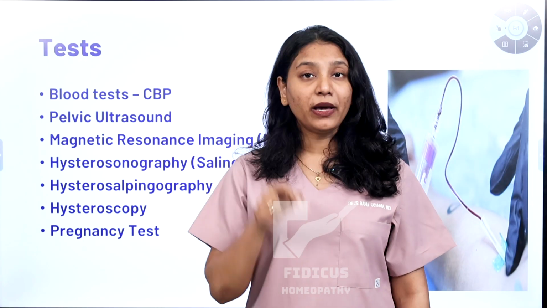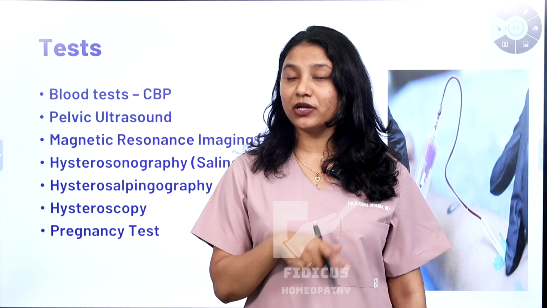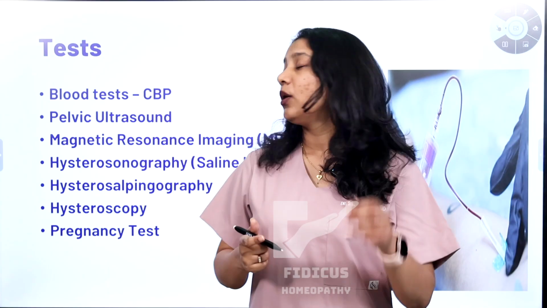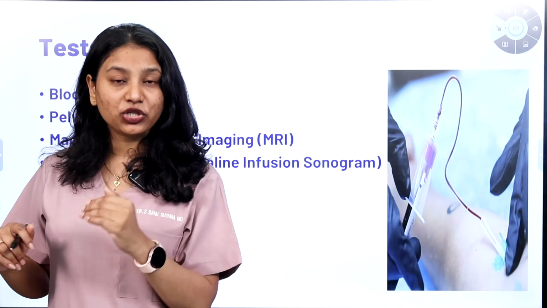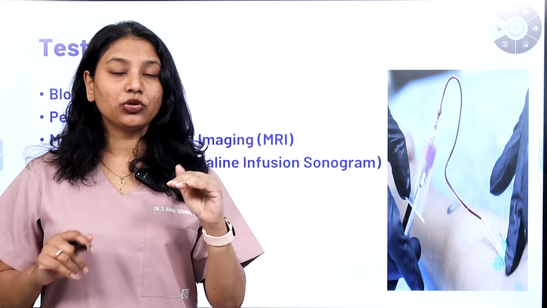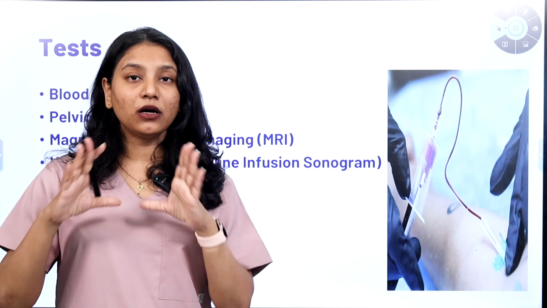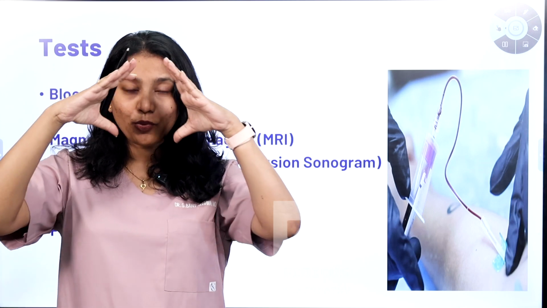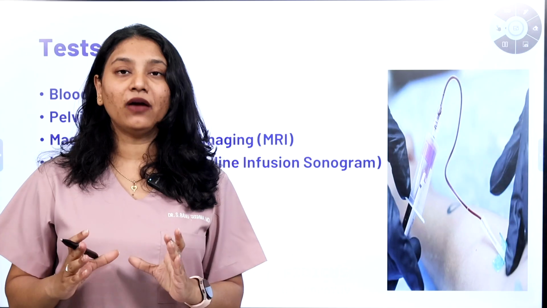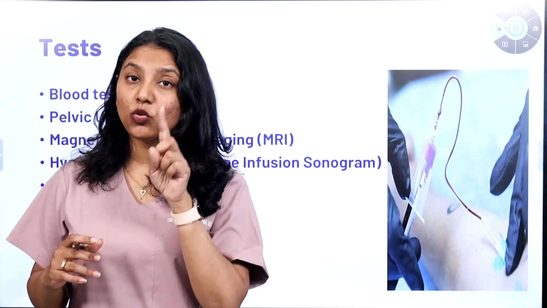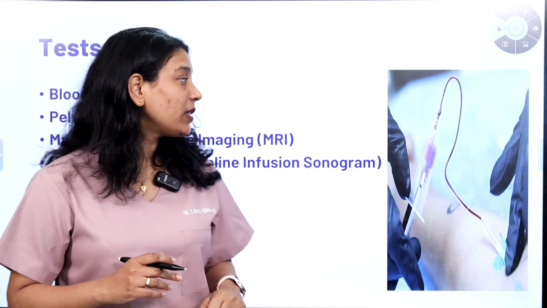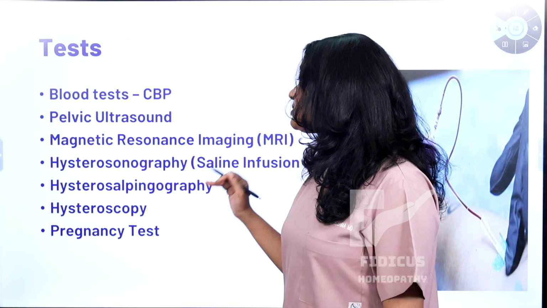Apart from that, depending upon the type of fibroid that you're suffering from, depending upon your symptomatology, we can suggest hysterosonography or saline hysteroscopy. They will be flushing saline water into the uterus, and the saline water will give a proper shape to the uterine cavity, so we can view the uterine cavity in a better manner, especially for submucosal fibroids. Apart from that, we can also do a hysterosalpingography.